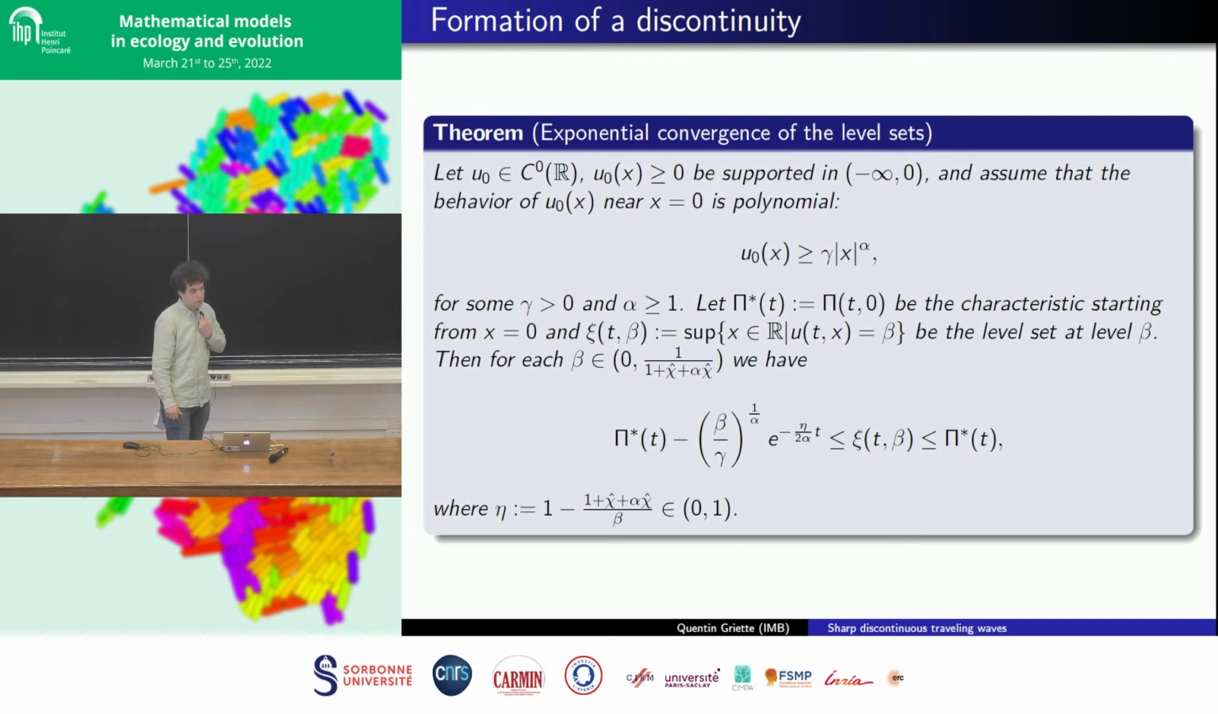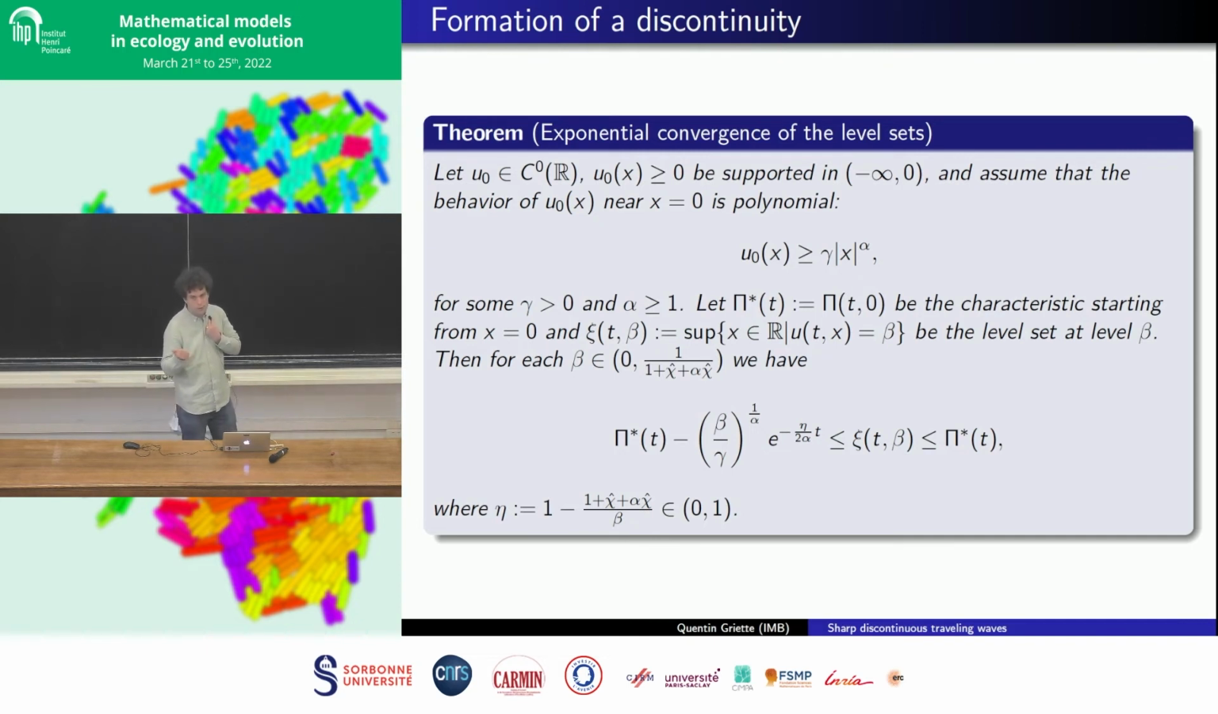Maybe I can just talk about one thing that I care particularly about, which is the exponential behavior of level sets. Basically, when you start from initial data which has a nice behavior near the boundary, then you can do some heuristic computation to understand why this singularity is forming, this jump discontinuity between something positive and 0.